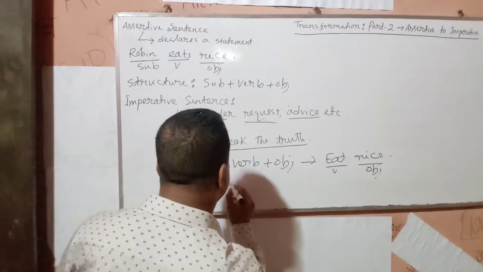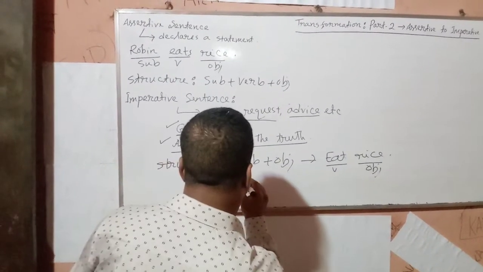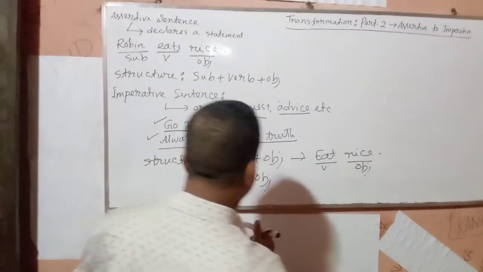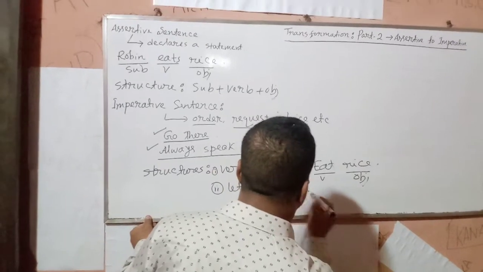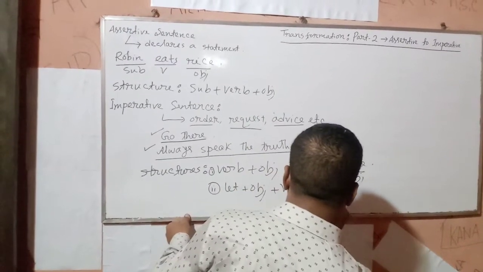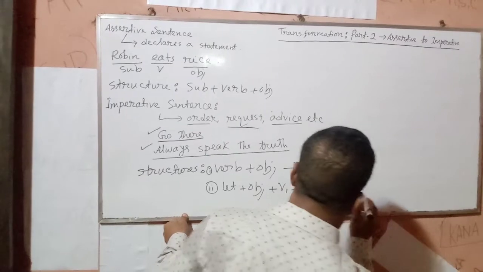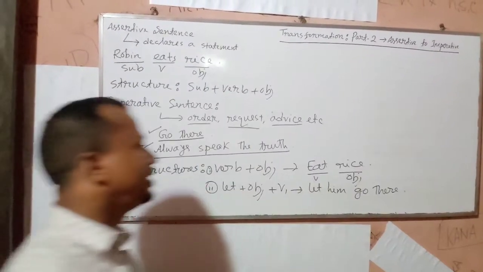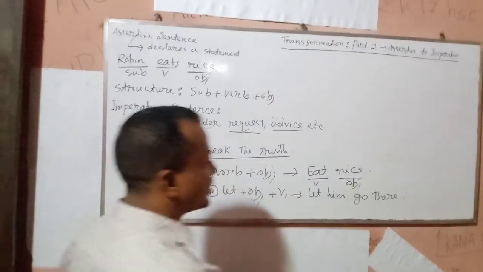Next, there is another structure here. Let plus object plus V1. Let him go there.